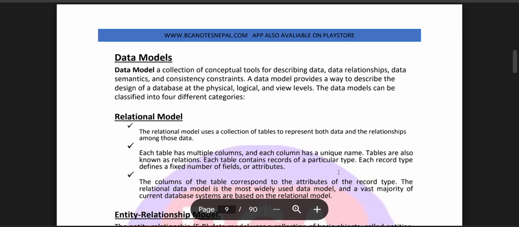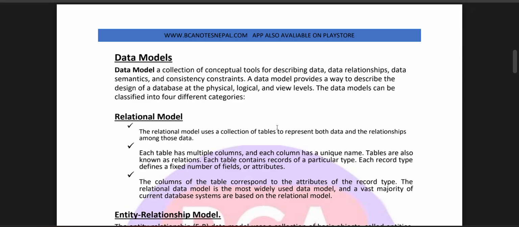Data models: a collection of conceptual tools for describing data, data relationships, data semantics, and consistency constraints. The data models provide a way to describe the design of a database at the physical level, logical level, and view level. Data models can be classified into four different categories.